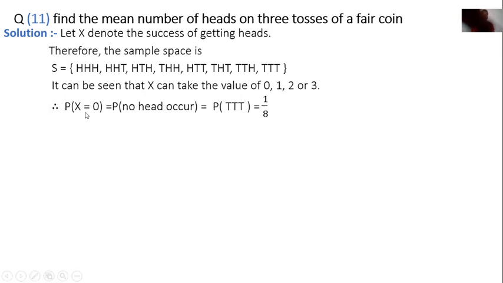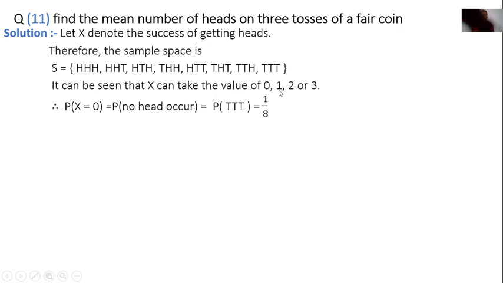Now, therefore, P of X equal to 0, that means P of no head. There is only one outcome out of 8, that is T T T. Only one outcome out of 8. Therefore, its probability is 1 by 8.